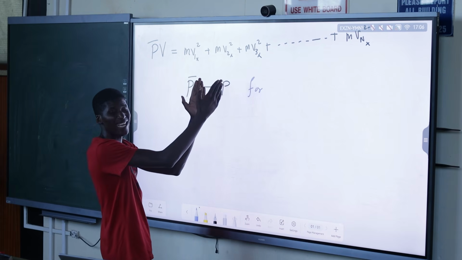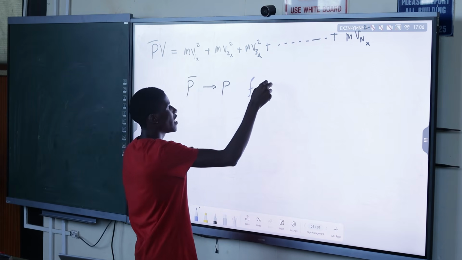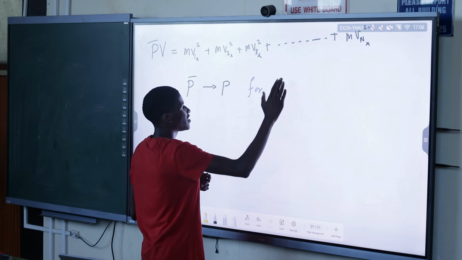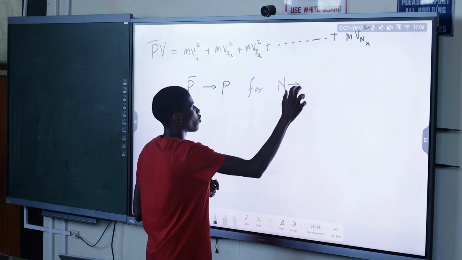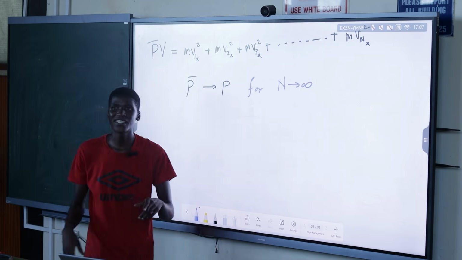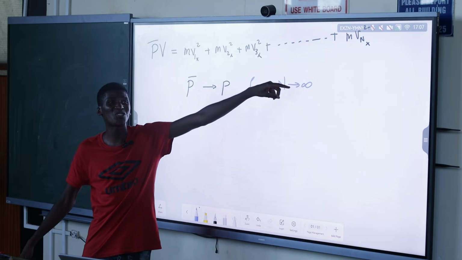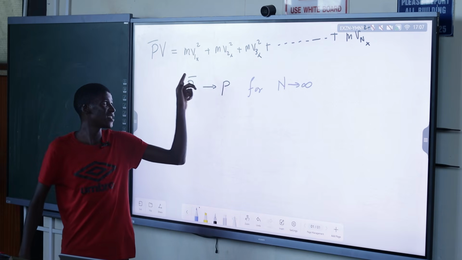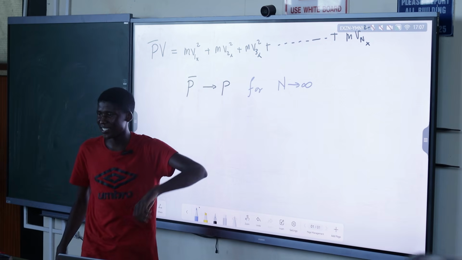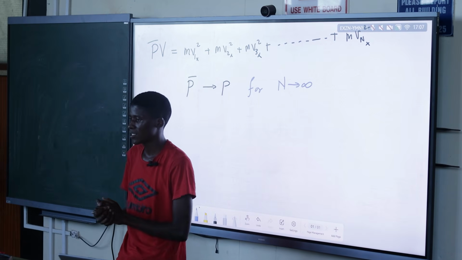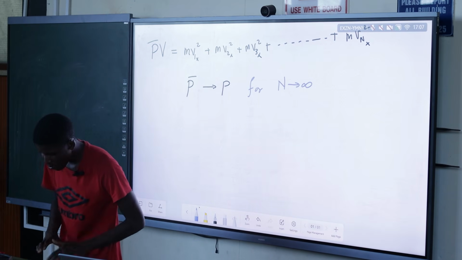The average pressure just becomes our normal pressure for large N, as N goes towards infinity. If the number of particles is so large, the average pressure tends to become our pressure.